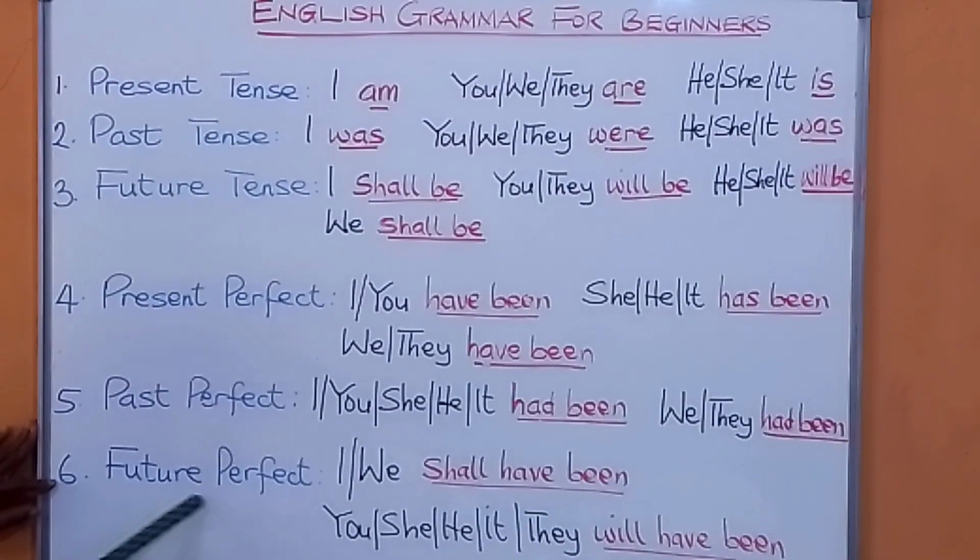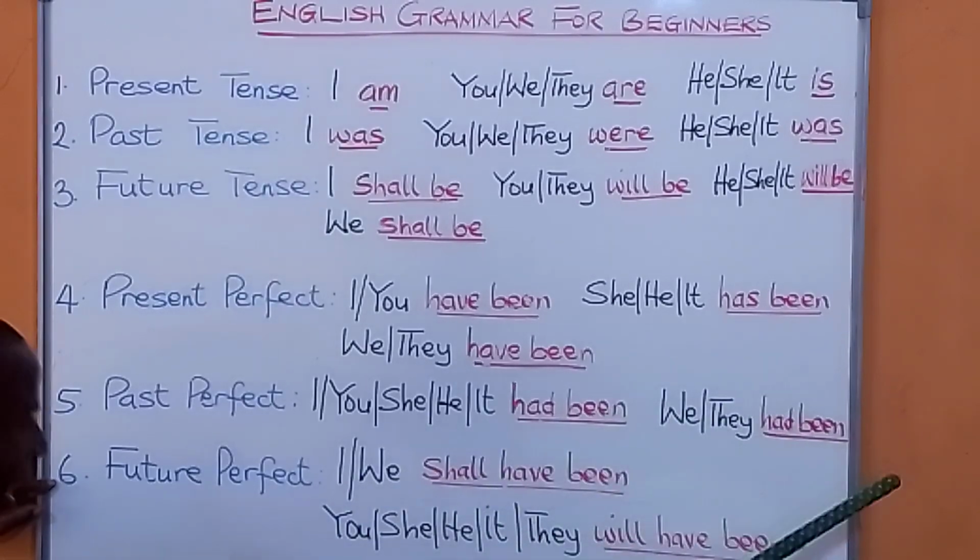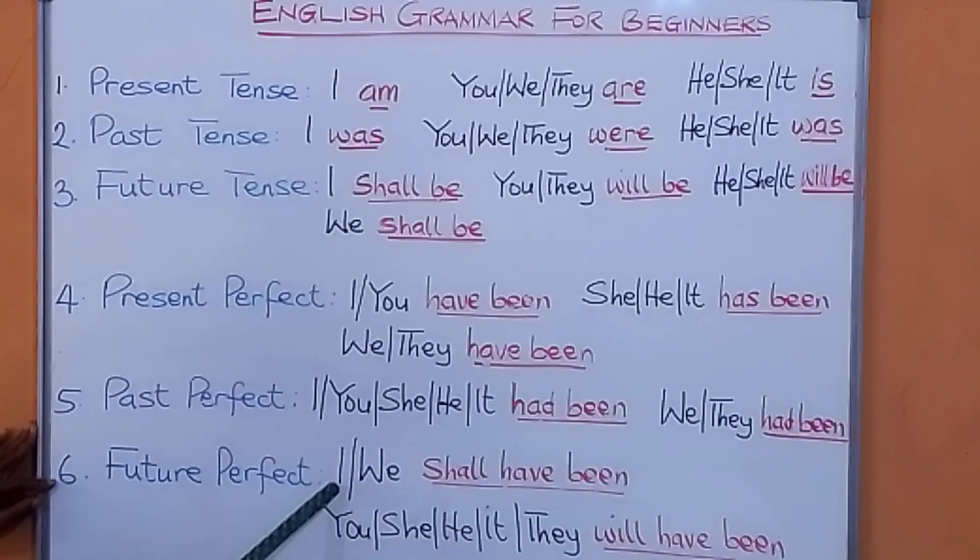If you want to talk about something in the future perfect, if you use I or we, you say shall have been. We shall have been there by tomorrow. I shall have been there by next week. If you use you, she, he, it, they, you say will have been. You will have been there by tomorrow. She will have been there by next week Wednesday.